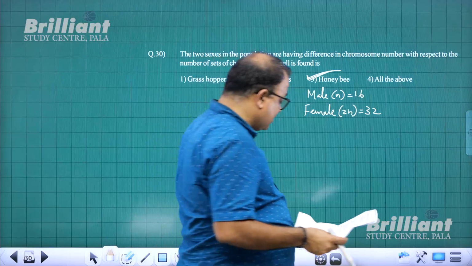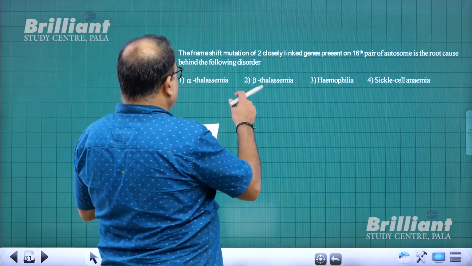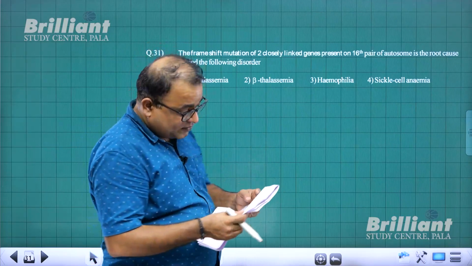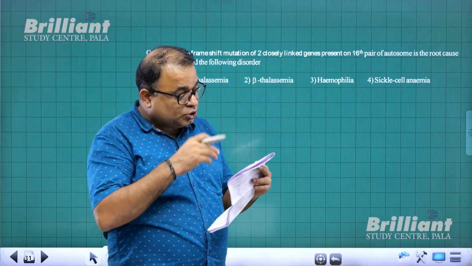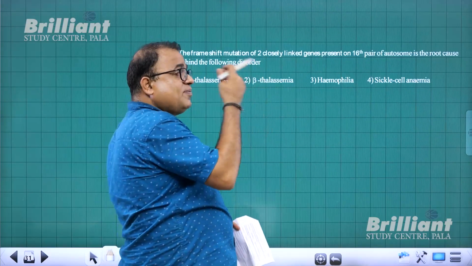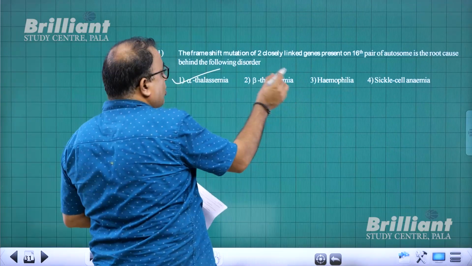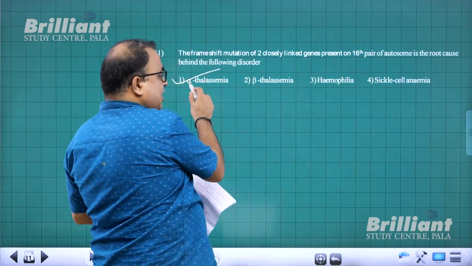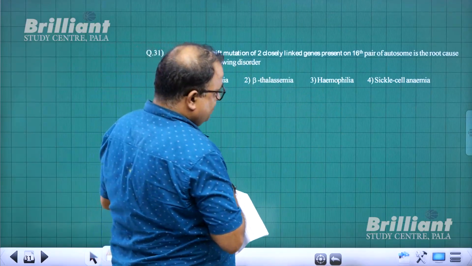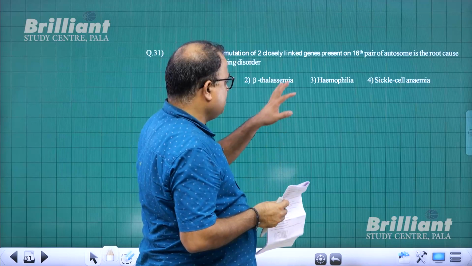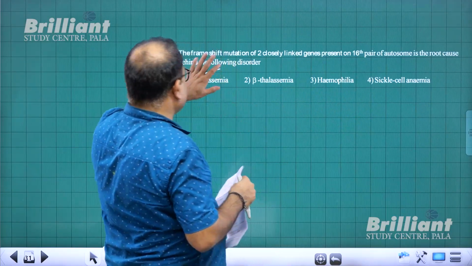With that I come to question number 31, the frame shift mutation. Too closely linked gene frame shift mutation is alpha thalassemia. Chromosome 16 ആണെങ്കിൽ alpha thalassemia. Chromosome 11 ആണെങ്കിൽ beta thalassemia. Right? Hemophilia is X-linked. ഇത് autosomal ആണ്. So answer 16th ആയതുകൊണ്ട് alpha.